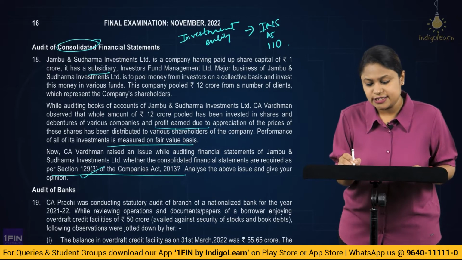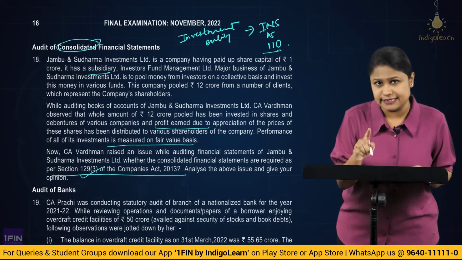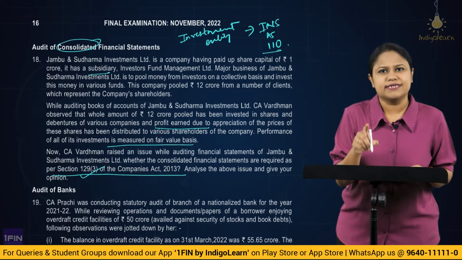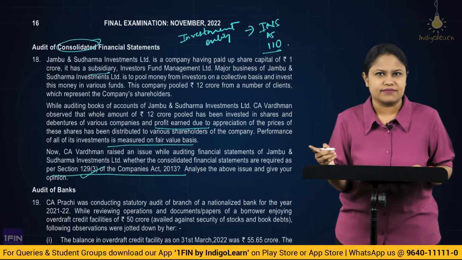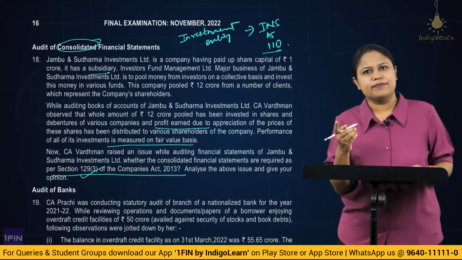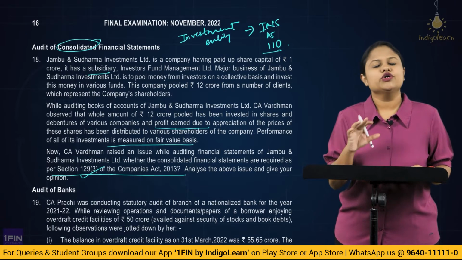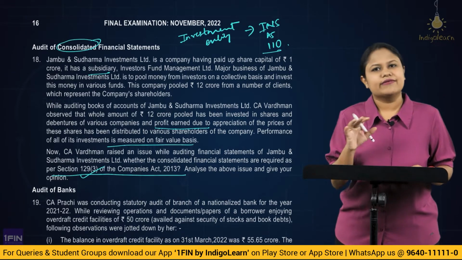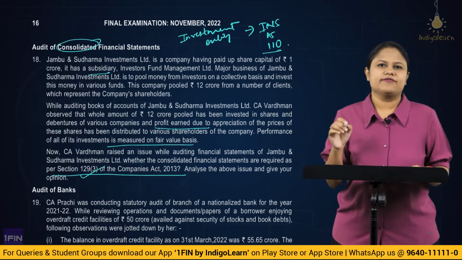But as per Ind AS 110, we know that if a particular entity is an investment entity as defined under this Ind AS, then that entity will be exempted from this requirement of consolidating the financial statement with its subsidiaries. Alright. So, you need to identify the character of the parent company, whether it is an investment company or not. If it is, then you are exempted. That means even if you are not preparing a CFS, that will be allowed. Got it?